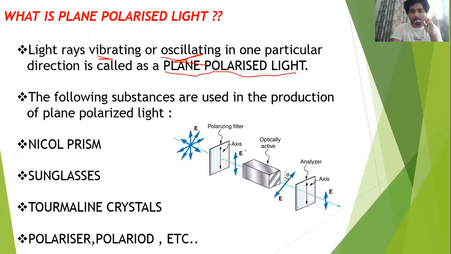For example, you can see this is an optically active compound. Think of it as a box with some solution, some liquid present in it. There is an optically active compound in this.